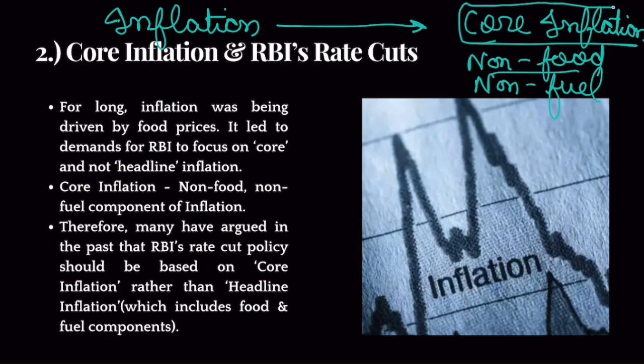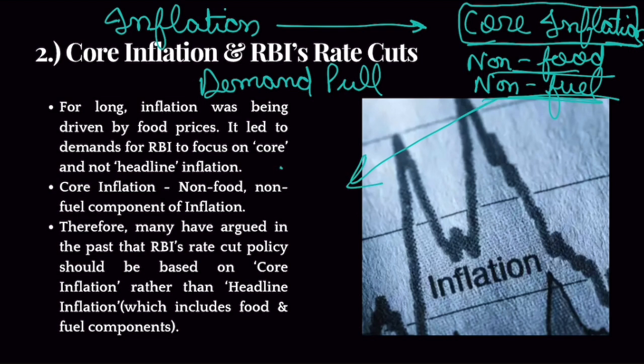Now, people have been saying for quite some time that RBI's decision to increase or reduce interest rates should be based on core inflation, because core inflation mostly happens through demand pull factors, whereas food inflation and fuel inflation happen through supply reasons.